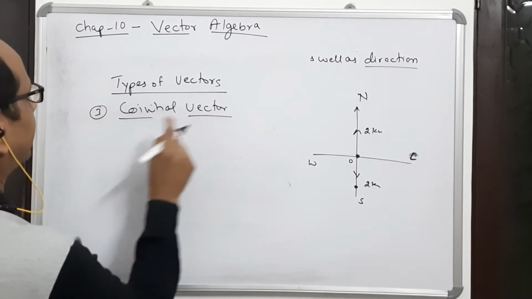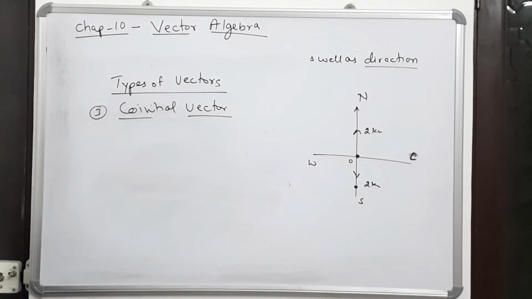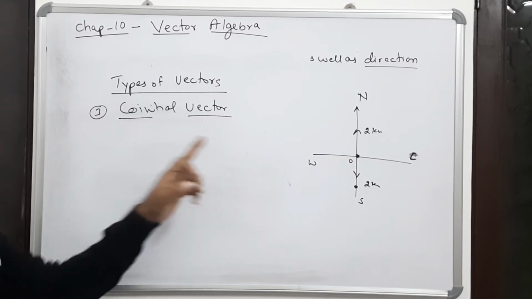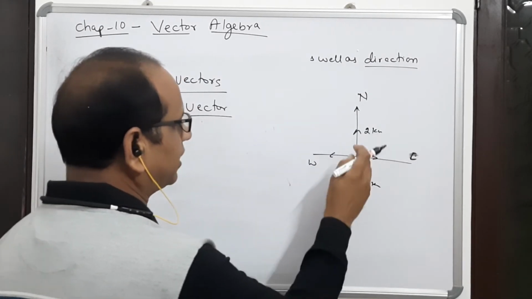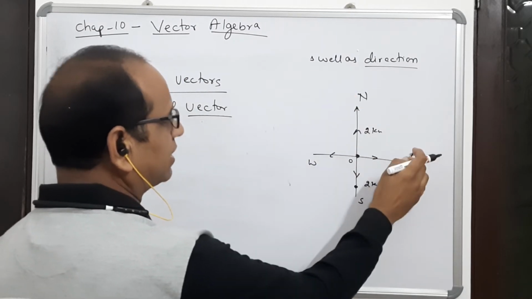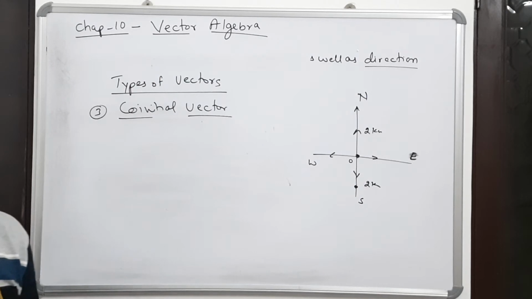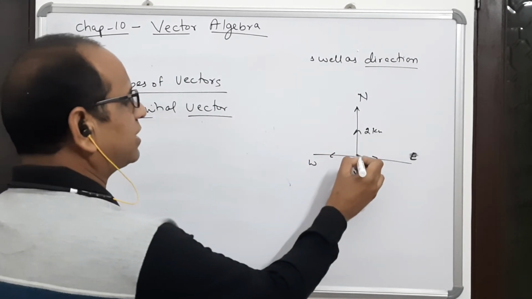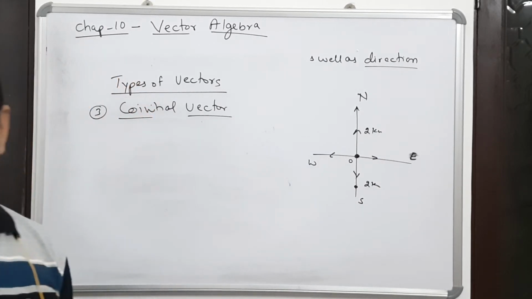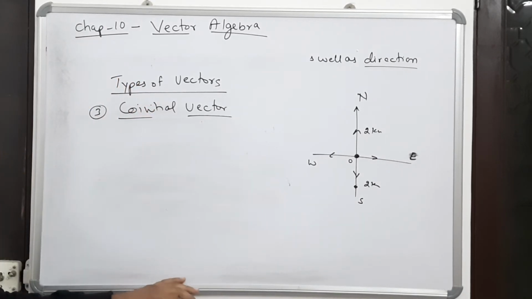See, the name itself is co-initial. Initial means their starting point is the same. You see here now, one vector is going in the north direction, one is in the east direction, south, and one is going in the west direction. Now in all these 4 vectors, you see that their initial point is the same here. So this type of vector is known as co-initial vector.